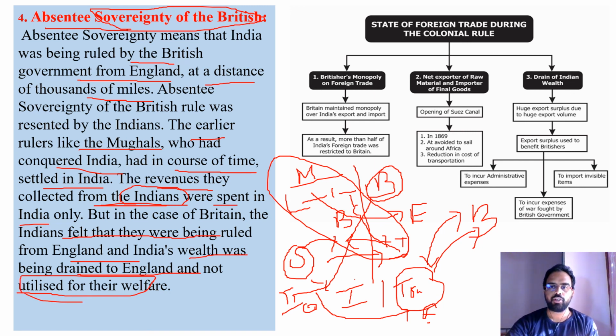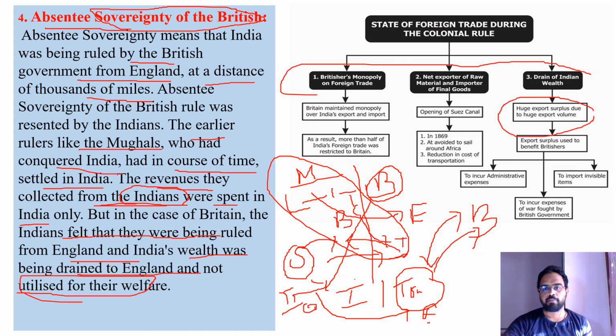If you look at foreign trade in those days, huge exports were there and a surplus happened, with many finished goods coming from that. We'll discuss that in the later part. Thus the Britishers, taking away wealth, were also treating Indians very badly.